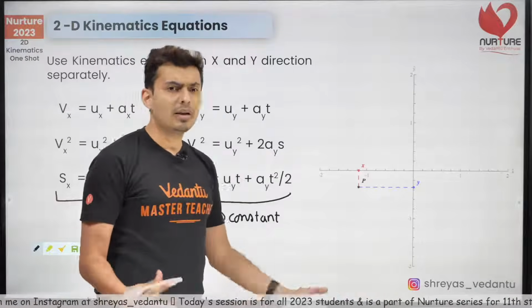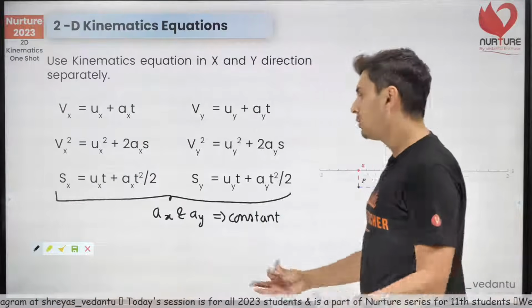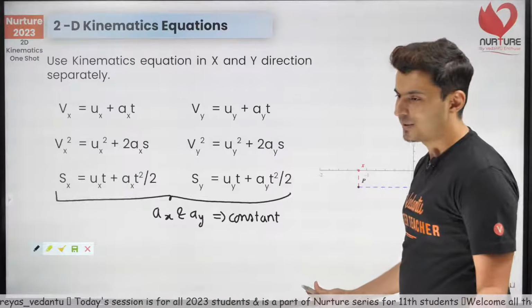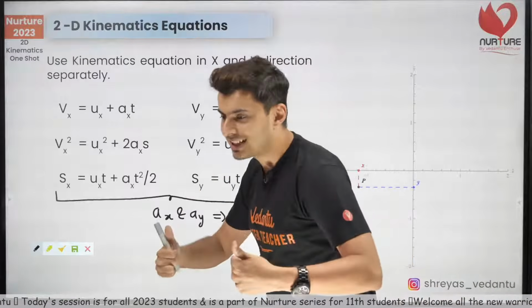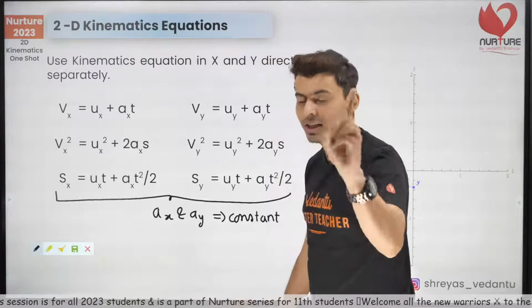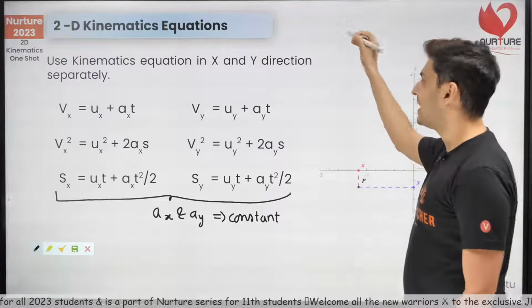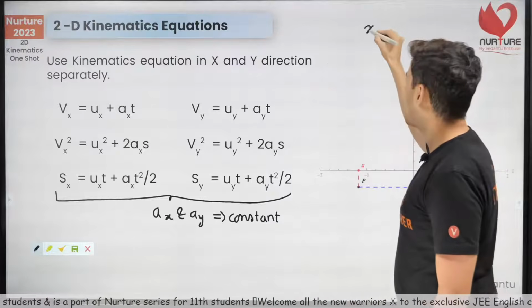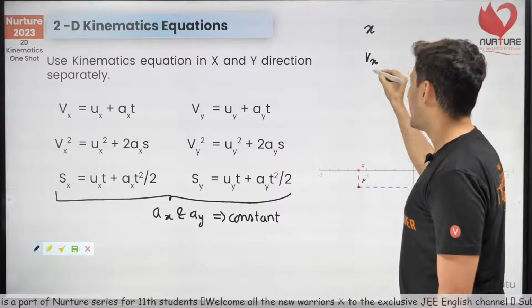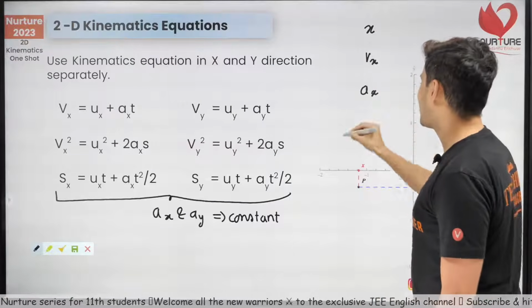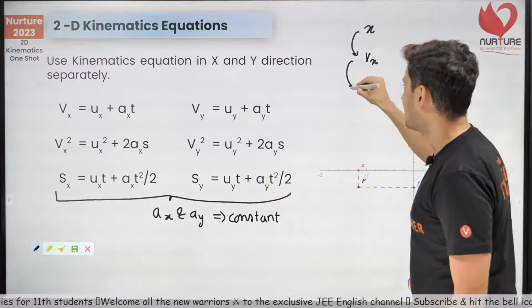Well, you might be like, sir, what if it is not constant? Well, you know what to do if the acceleration is not constant. Yep. When the acceleration is not constant, all you need to do is make use of derivatives and integration. So from x, you can go to x velocity and x acceleration by differentiating it.